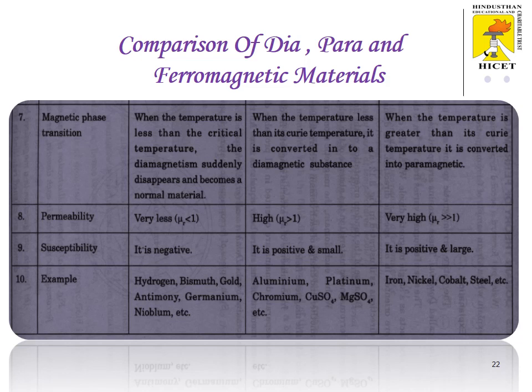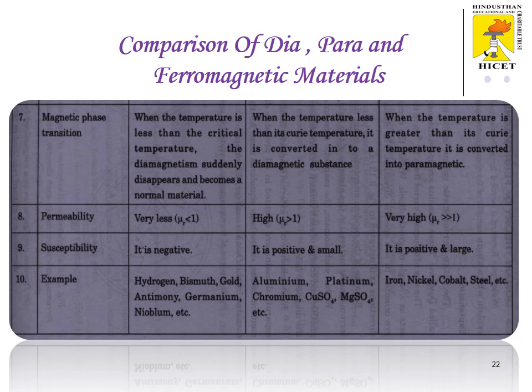Permeability is very low for diamagnetism. It is simply high for paramagnetism, very high for ferromagnetism. The ninth comparison, susceptibility. It is negative for diamagnetism. It is positive and small for paramagnetism. It is positive and large for ferromagnetism.